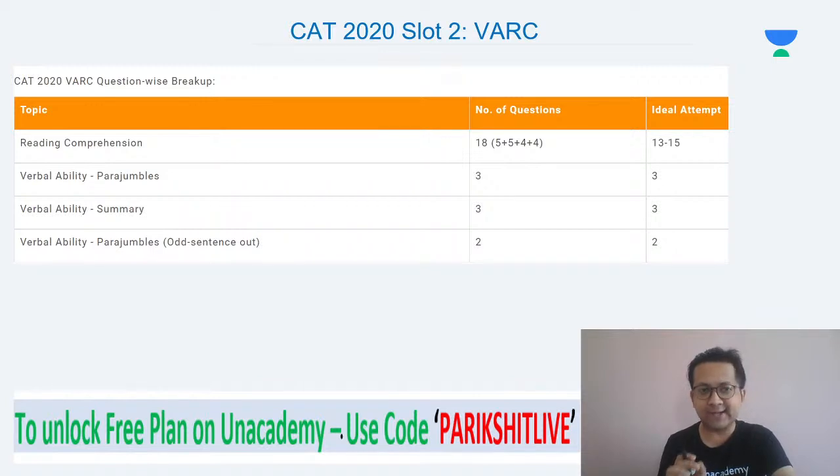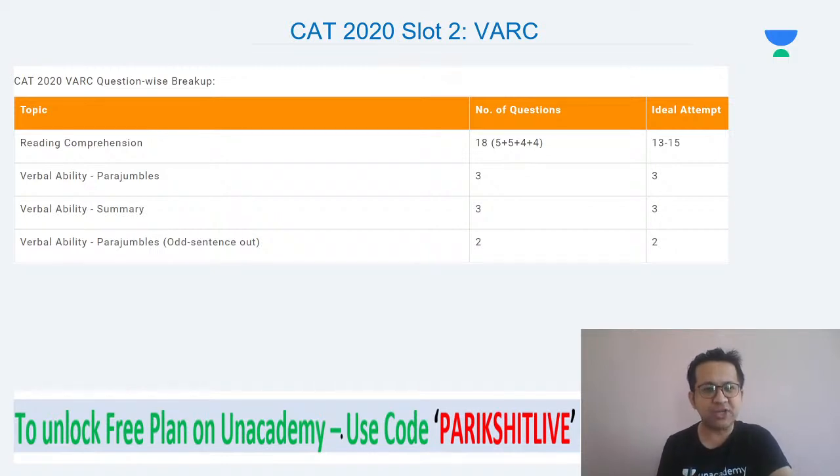And an ideal attempt, remember last year, VRC, RCs were easy. 13 to 15 questions if you could attempt it with around 85% to 90% accuracy. So you attempt around 15 questions with around 85 to 90% accuracy, getting around 11 to 12 correct will help you fetch 99 plus in your VRC.